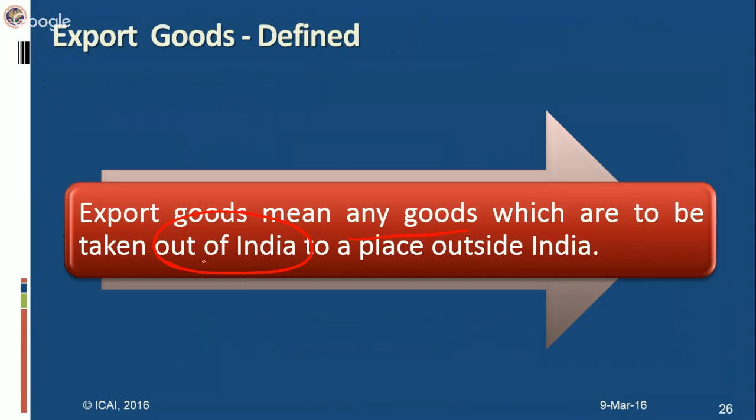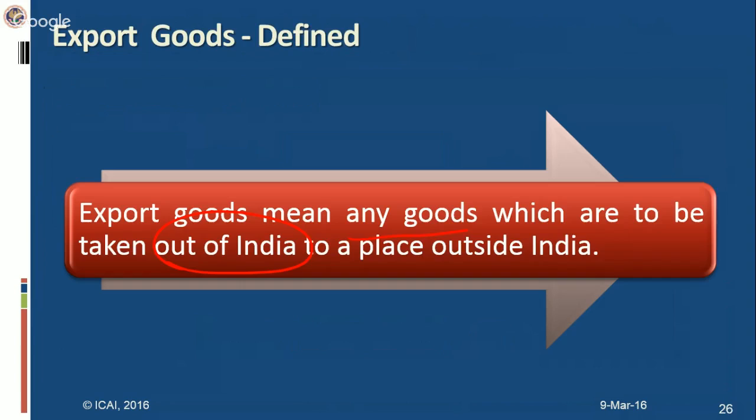Now, if we go by this definition which has been provided, it becomes clear that all of you must have heard the concept of 100% EOU. What is 100% EOU? 100% EOU is a unit which exports its entire production.